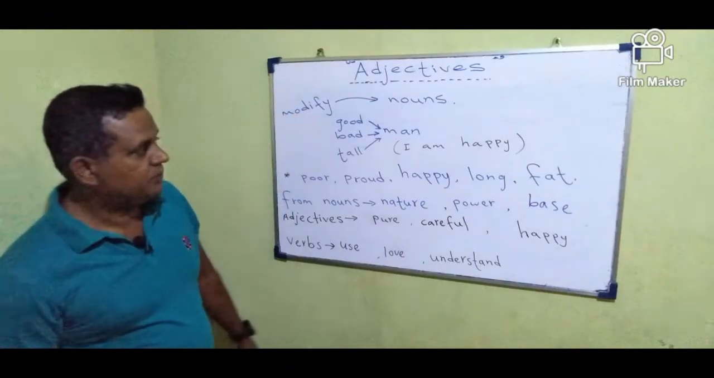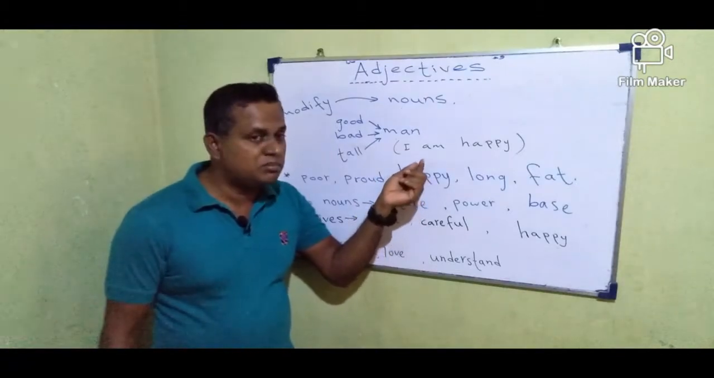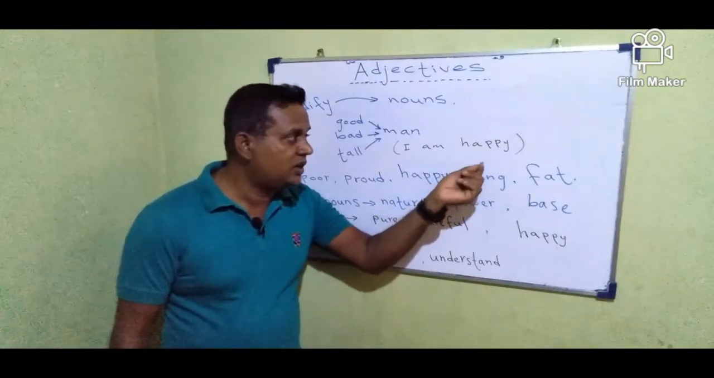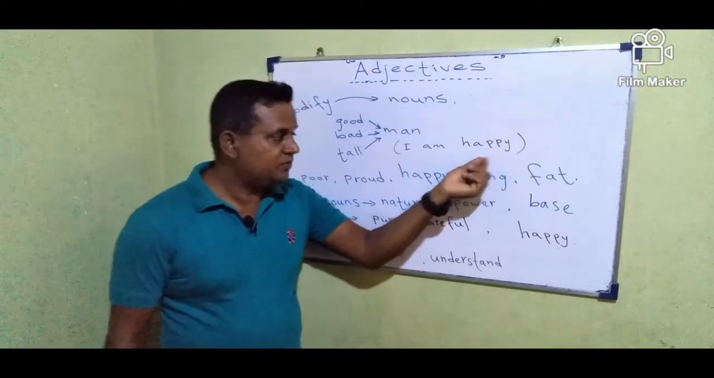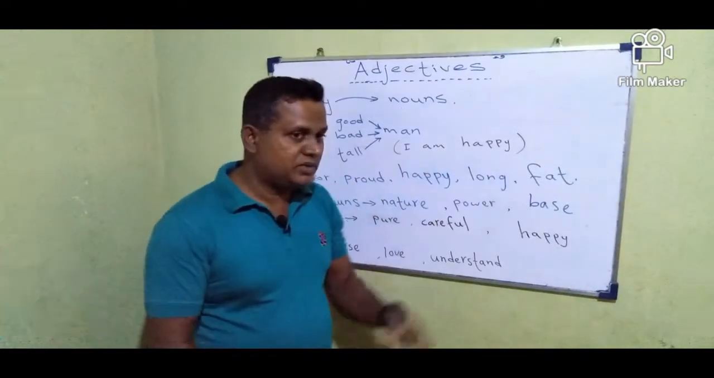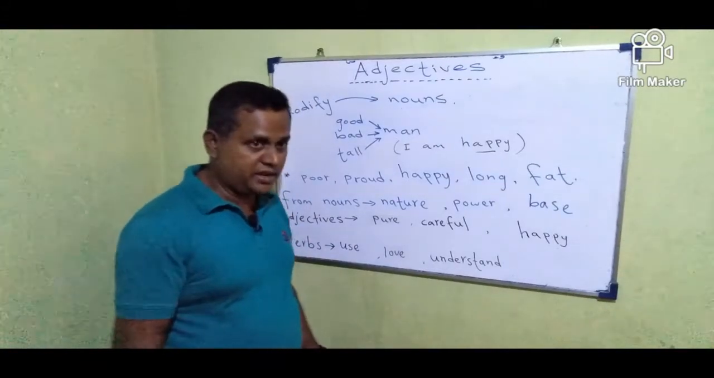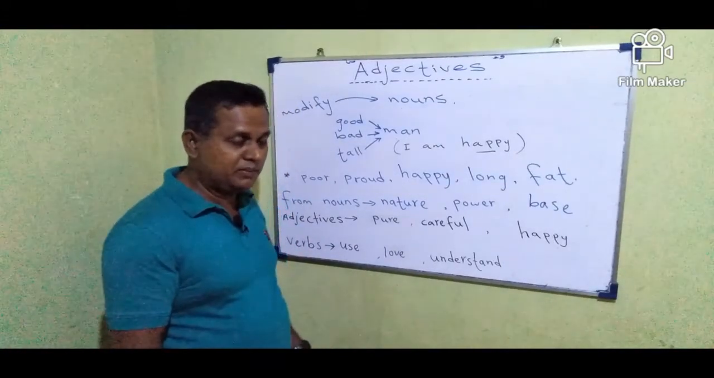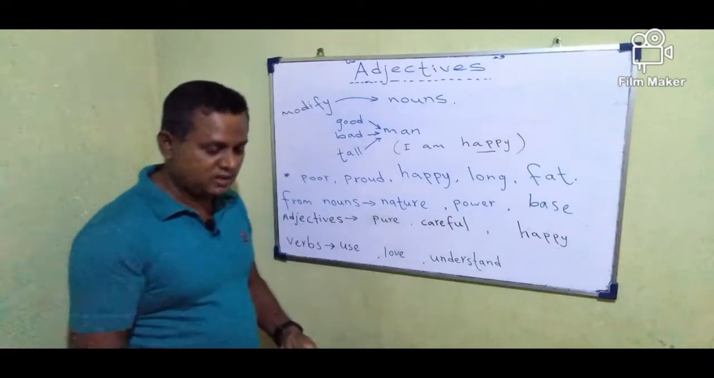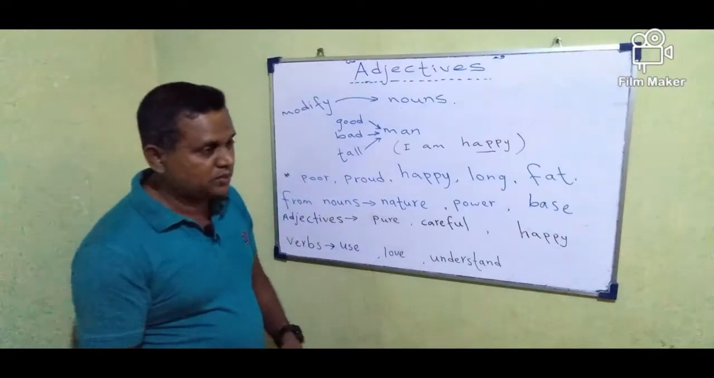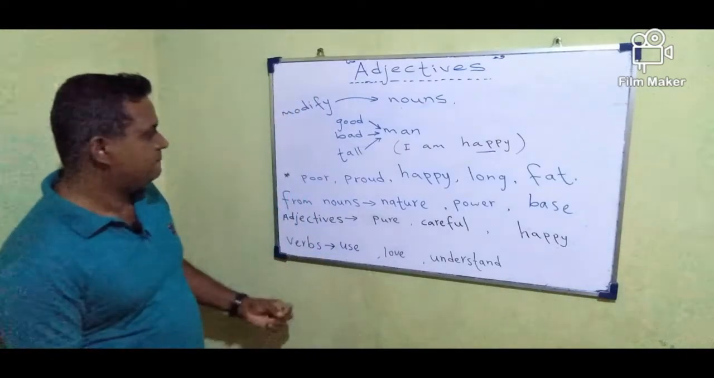Instead of that, we can form a simple sentence by using only an adjective. I am happy. Here you see happy is an adjective. You are tired. It is beautiful. In these sentences, only adjectives are used to form the simple sentence.